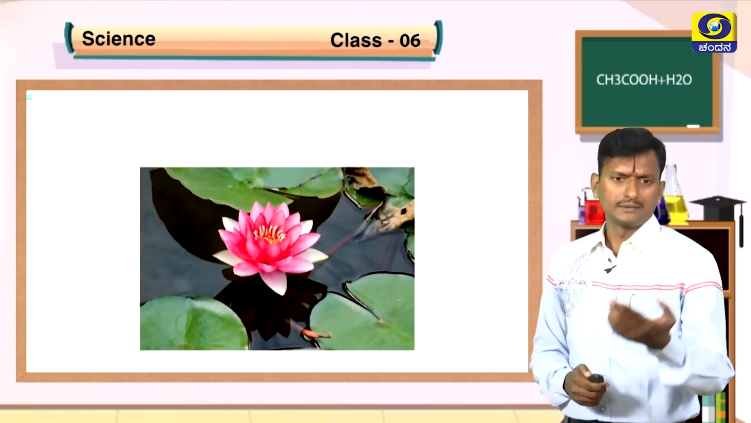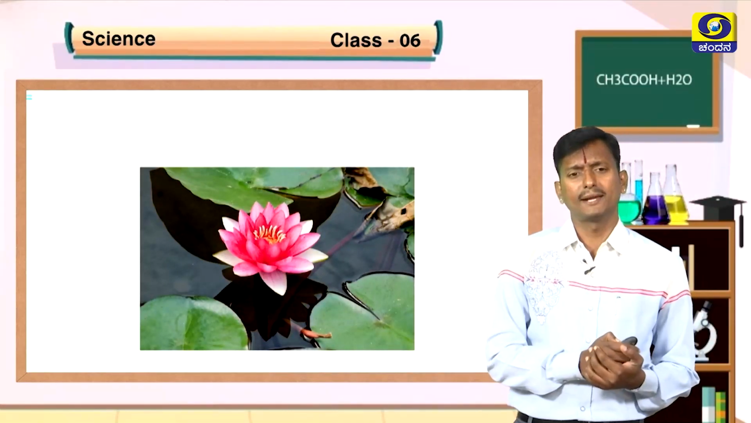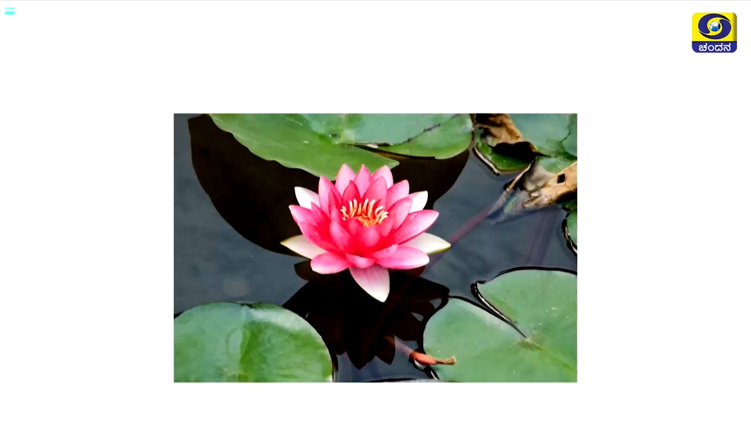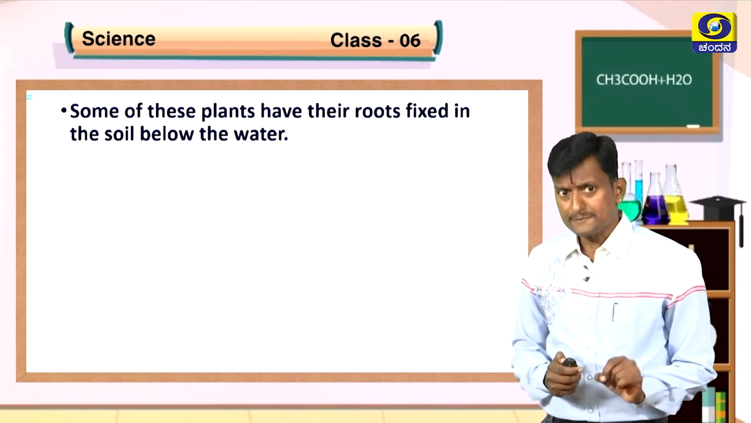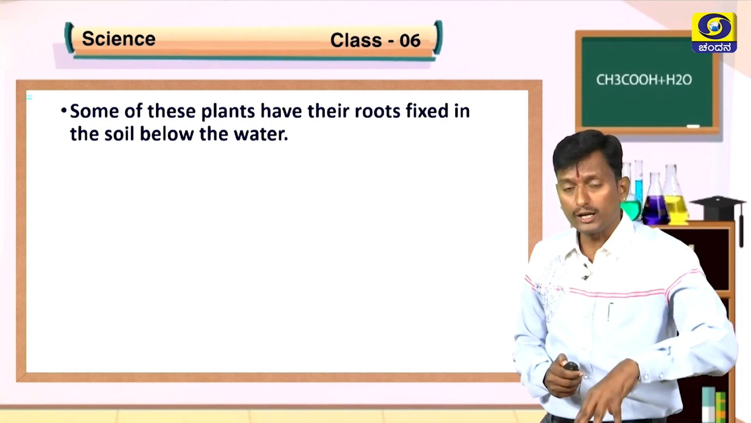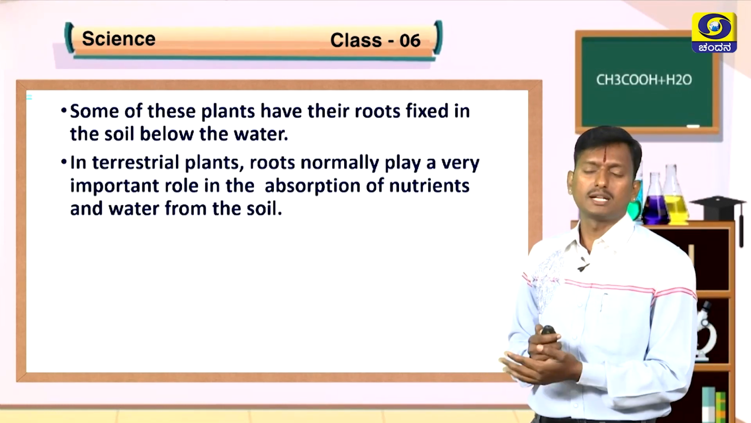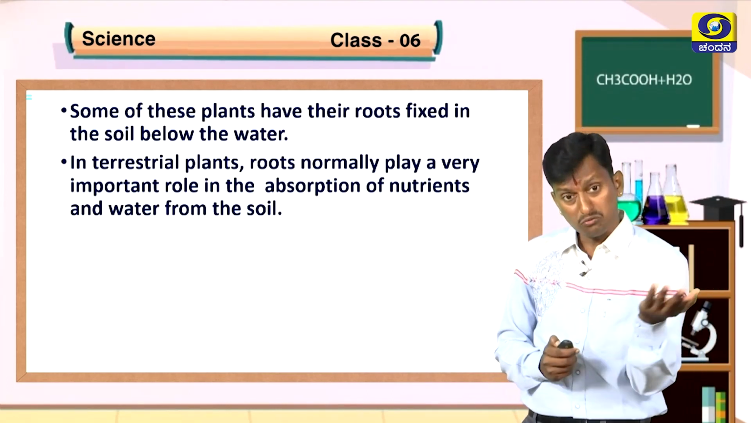Okay. See, observe the leaves of the plant. How are the leaves? They are broad. What about the stem of the plants? It is hollow. It is not very strong. The leaves are floating on the surface of water. They are covered with wax. Some of these plants have the root fixed in the soil below the water. The remaining part is floating on the water.